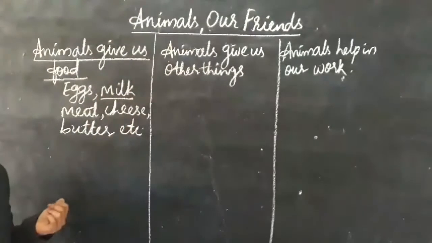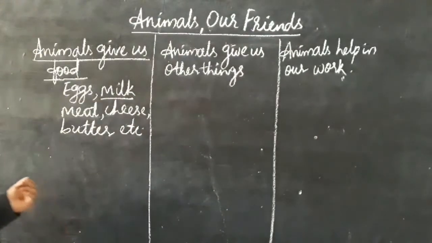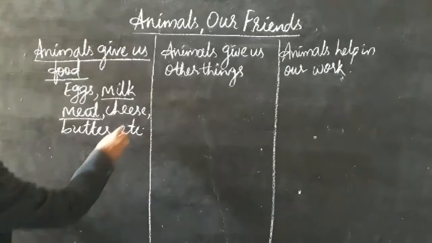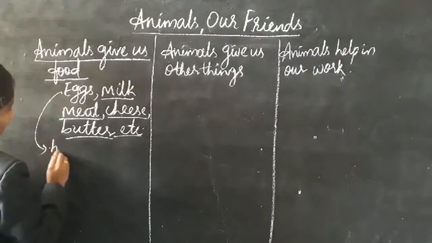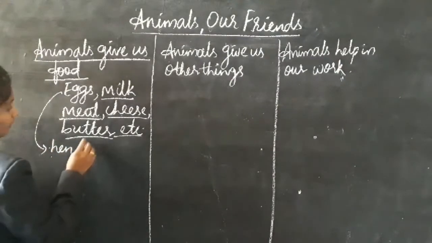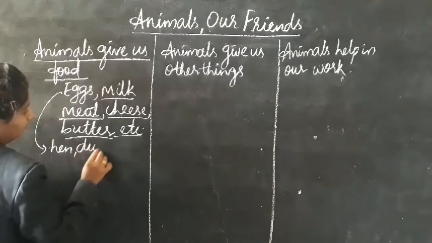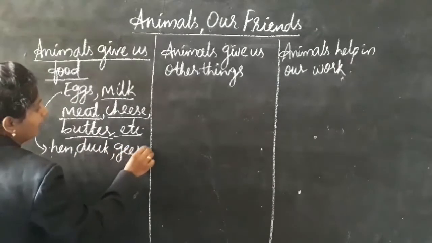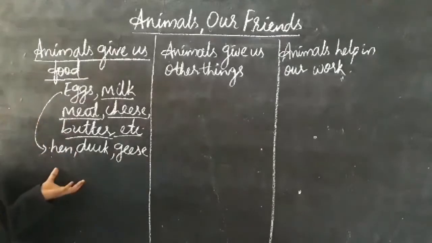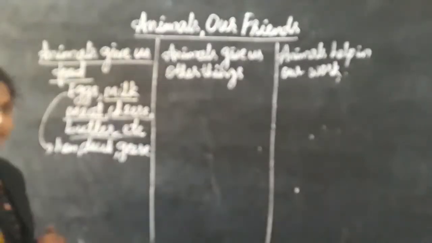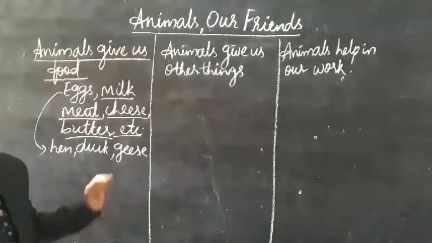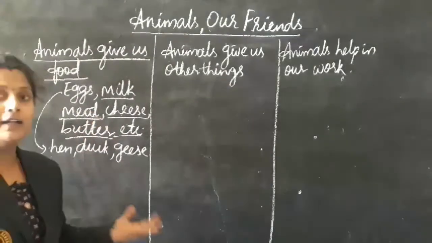Eggs come from hen, ducks, geese, etc. Milk: cow milk, buffalo milk, goat milk. Meat from the sheep and the goat. Cheese and butter are all made from milk. So these are the kinds of eggs we eat. This is about animals giving us food. By taking food we get energy.